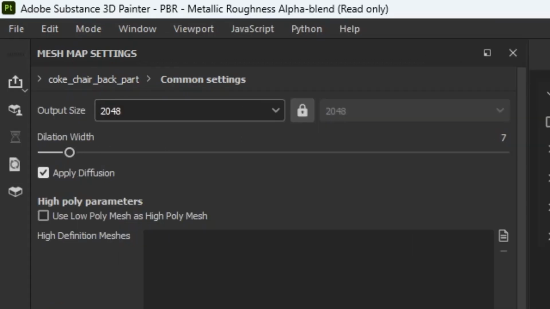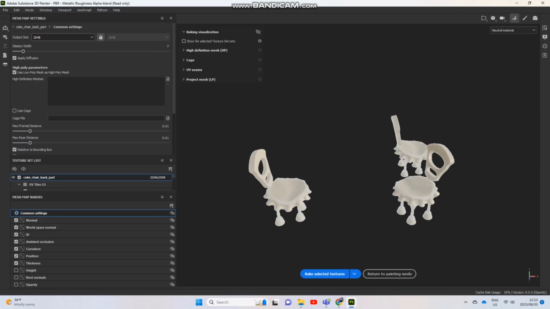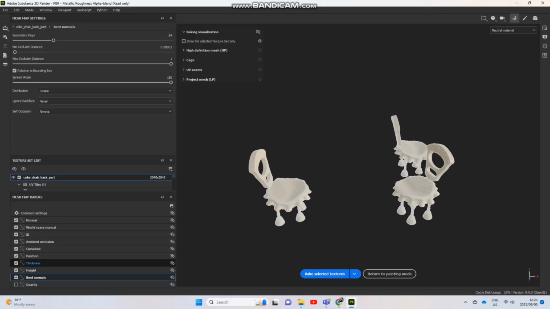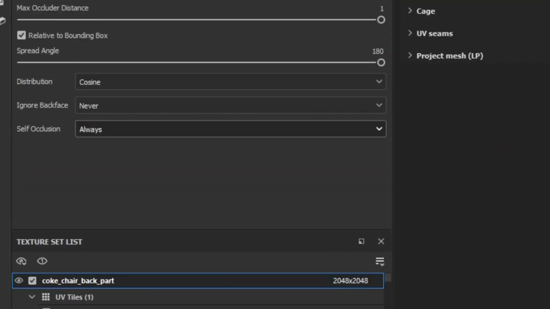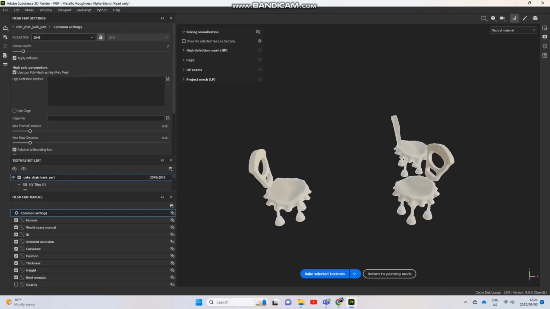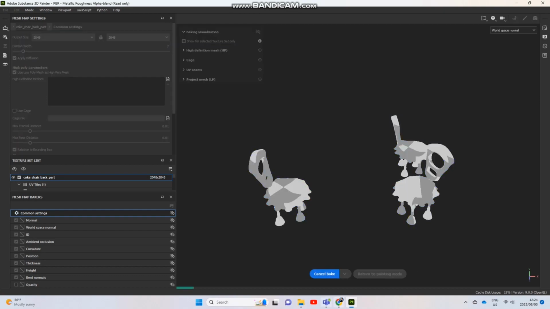Make sure your output size is on a good quality. Apply diffusion, dilation width is between 8 and 10. All your maps are on, and make sure you go to the common settings and you put on self-occlusion to always and anti-aliasing to super sampling ×4, and then you can hit bake on your assets.